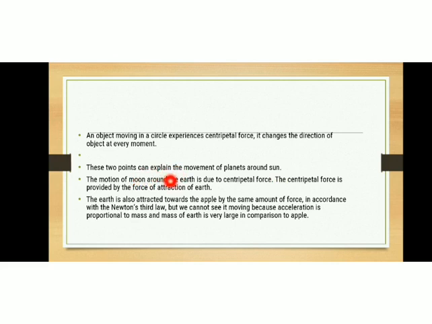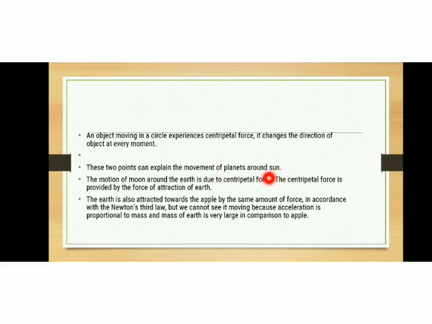The motion of the moon around the earth is due to centripetal force. The centripetal force is provided by the force of attraction between the earth and the moon. Okay, so there must be some other force required to balance the centripetal force. Otherwise, if centripetal force dominates, then what happens?